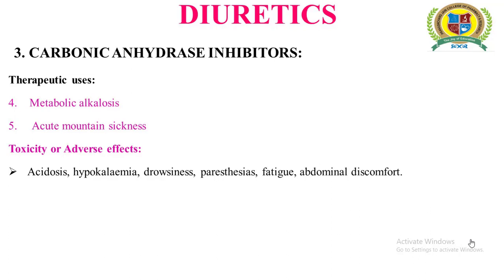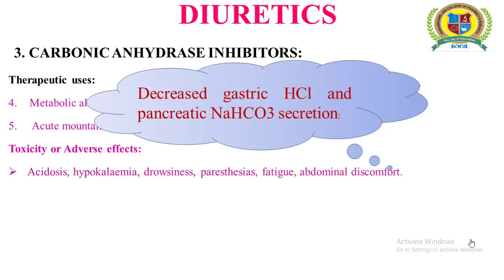The reason for the abdominal discomfort is very simple: carbonic anhydrase is an enzyme also present in the gastric mucosa and in the exocrine pancreas. When these inhibitors are given, it results in decreased gastric HCl and decreased pancreatic secretions, and both gastric juice and pancreatic secretions are essential in the process of digestion.